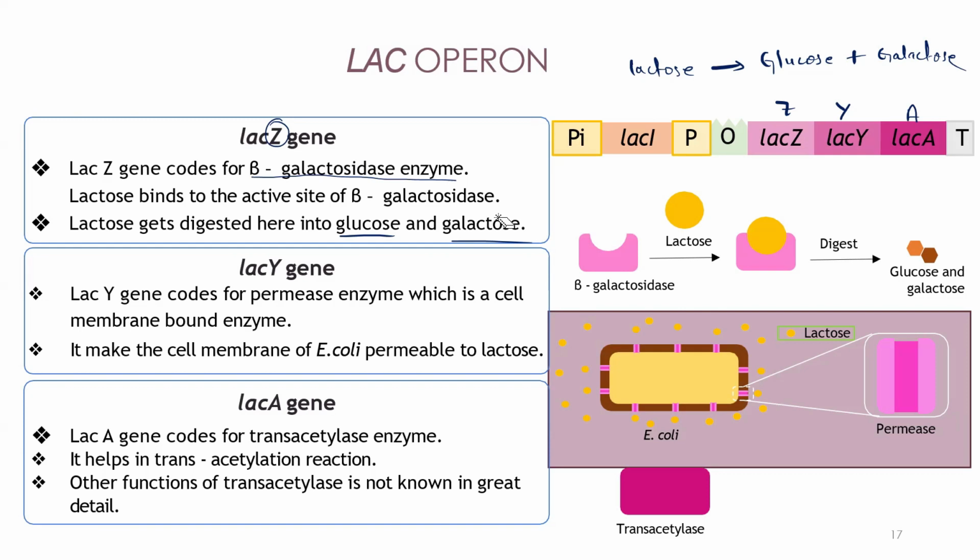You can also call this enzyme a hydrolase enzyme. Remember this, sometimes they can also say it like this. Why do we say hydrolase? Because it is hydrolyzing the lactose into glucose and galactose. Hydrolyze means you break down into smaller units. So is it a catabolic or anabolic reaction? Do you know what catabolic and anabolic reactions are in metabolism?